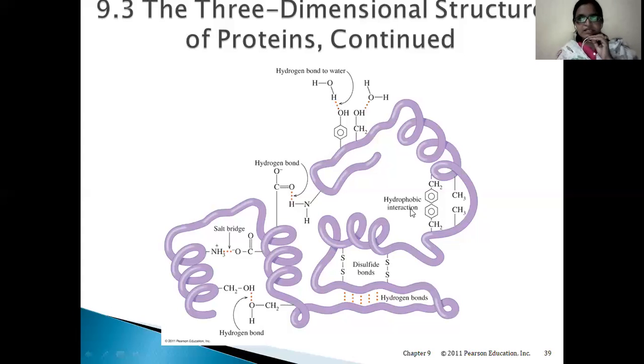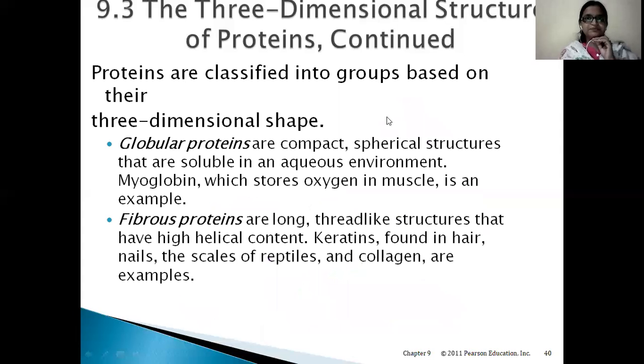We can see different interactions which are present in the tertiary structure of a protein. Now proteins are classified into groups based on their 3D structure. Just now we have understood that due to different interactions, the three-dimensional structure is giving some shape to the protein. So based on the shape they get through these interactions, they are of different types. One is globular proteins and the other one is fibrous proteins.